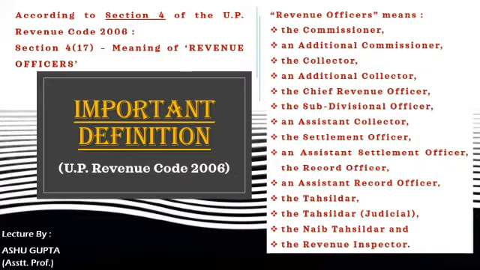includes, firstly, the commissioner, then an additional commissioner, the collector, an additional collector, the chief revenue officer, the subdivisional officer, an assistant collector, the settlement officer, an assistant settlement officer, the record officer, an assistant record officer, the tehsildar judicial, the naib tehsildar, and the revenue inspector. It is also called a revenue officer.